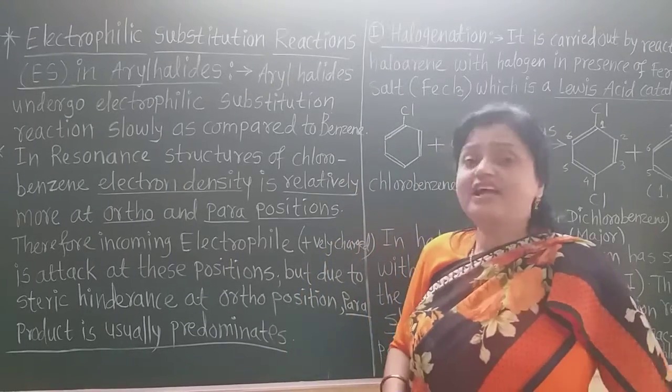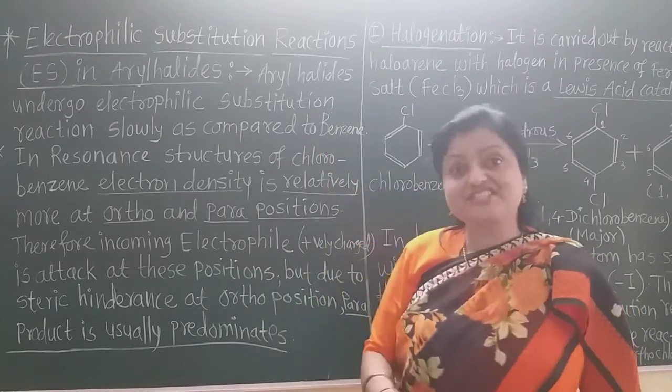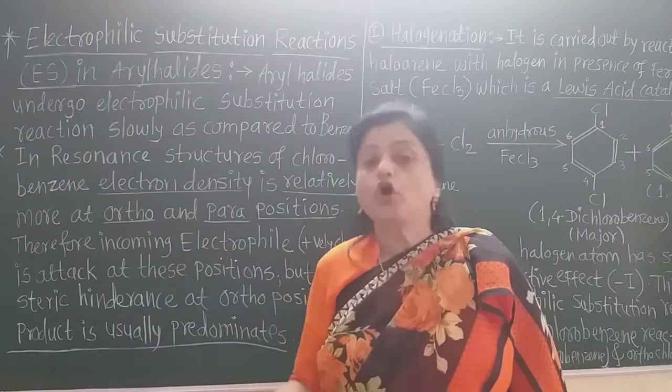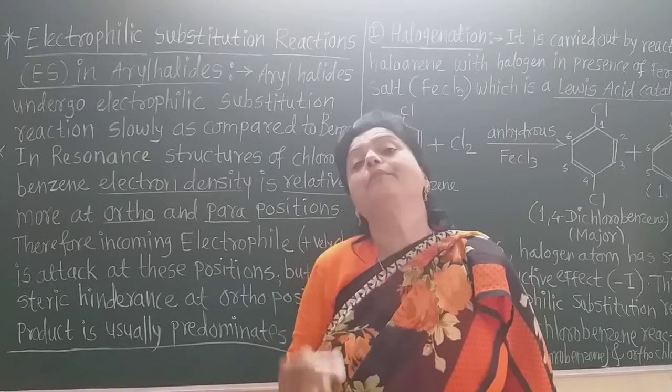So that's why the electrophilic substitution reactions are slow in case of aryl halides as compared to benzene.